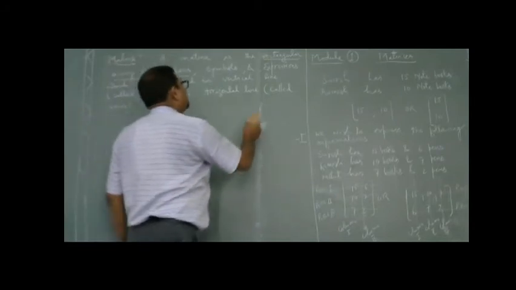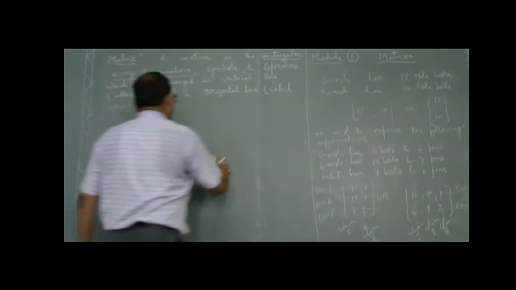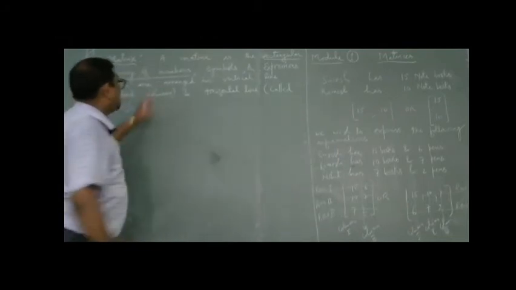Now, it is a very important topic for computer science, and the whole of computer science is based on this matrix.